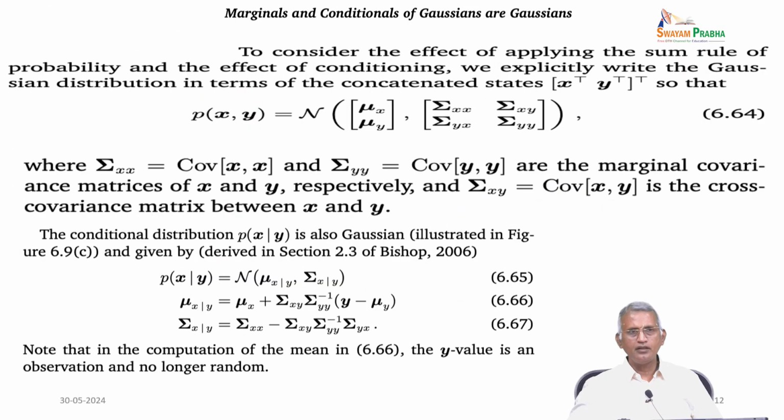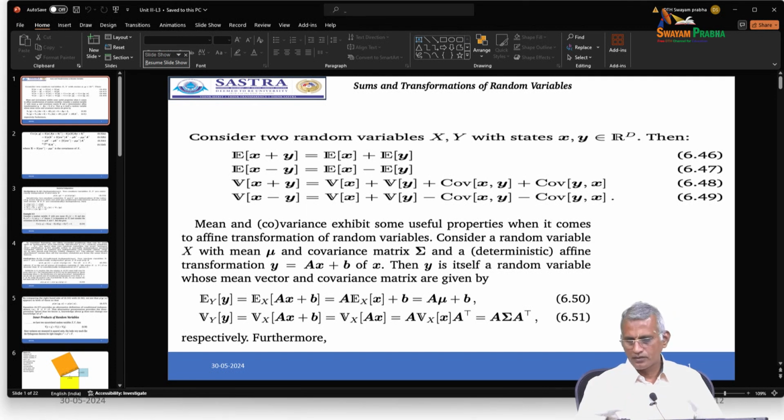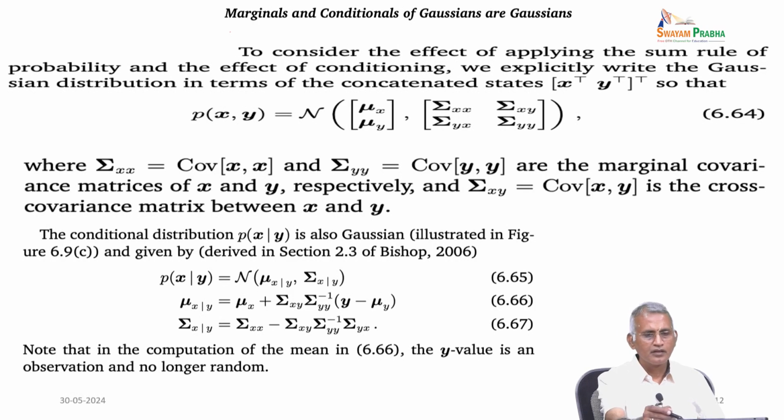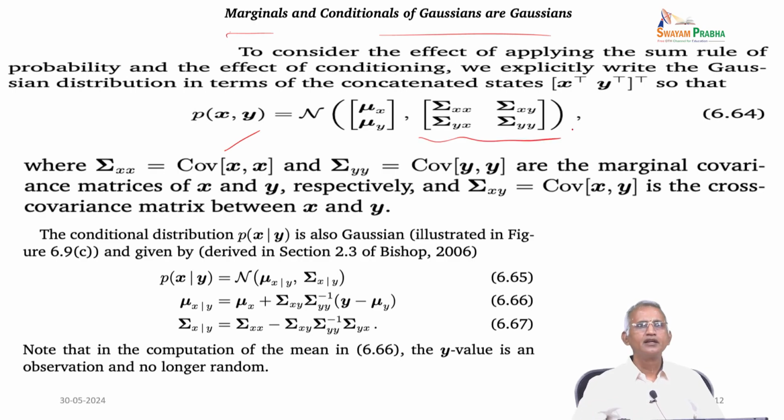Next, the marginals and conditionals of Gaussians. To consider the effect of applying the sum rule of probability and the effect of conditioning, we explicitly write the Gaussian distribution in terms of the concatenated states [x transpose, y transpose] transpose, so that p(x, y) equals N of [mu x, mu y] with the matrix [Sigma xx, Sigma xy; Sigma yx, Sigma yy].